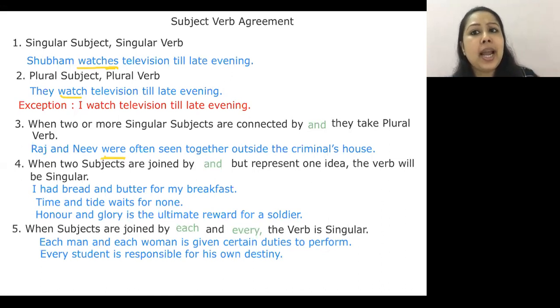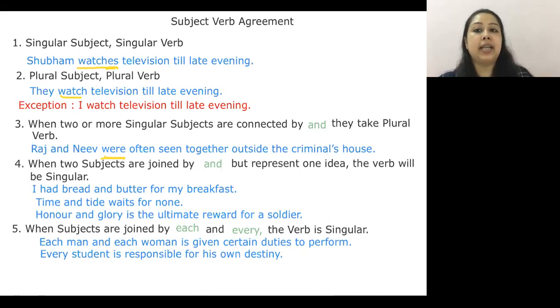But when I say I had bread and butter for my breakfast, you would never eat a piece of bread and then a spoon of butter. Would you be doing that? No, it goes well together, bread and butter, and both the things are consumed together at the same time. So this particular idea, bread and butter, is a single notion, single idea.